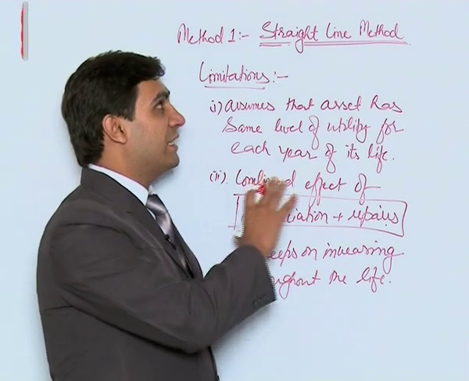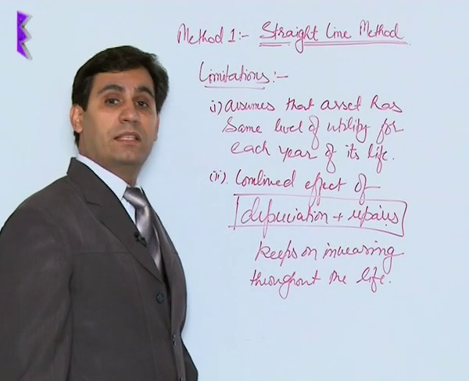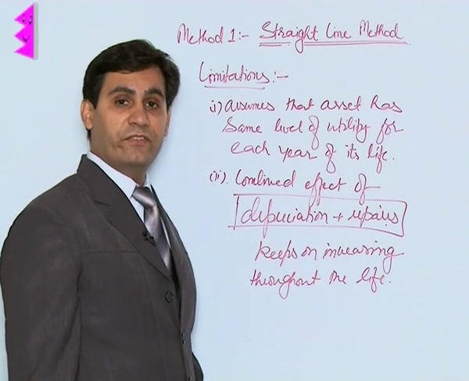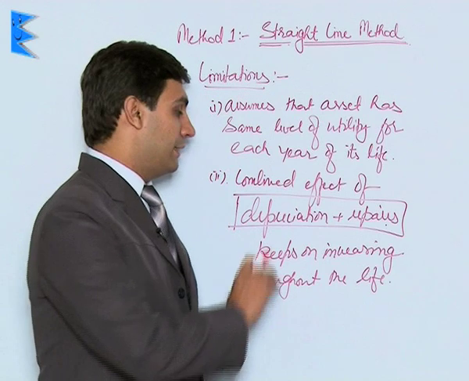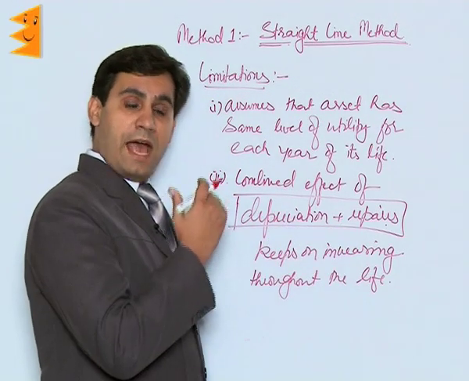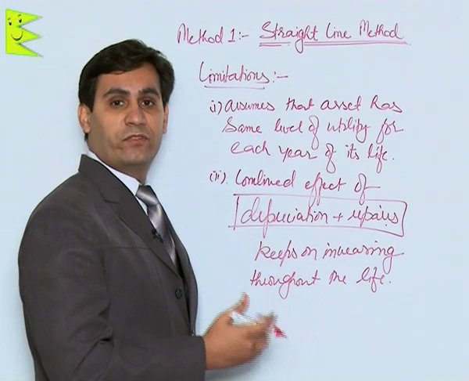So these are two basic and very major limitations of straight line method, that is, the asset does not have the same utility for all the years of its life, hence depreciation should not be same. And second is that the combined effect for depreciation and repairs keeps on increasing as and when we move from the initial years to the end years of the life of the asset.